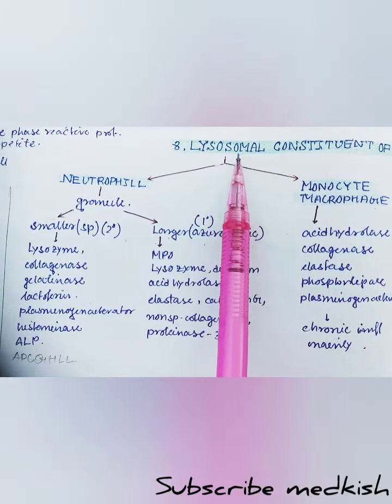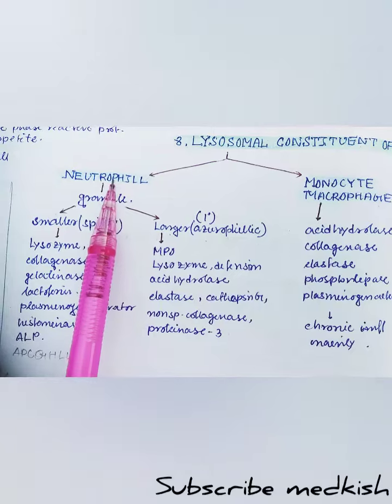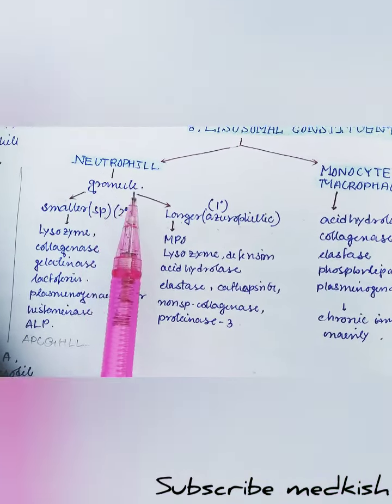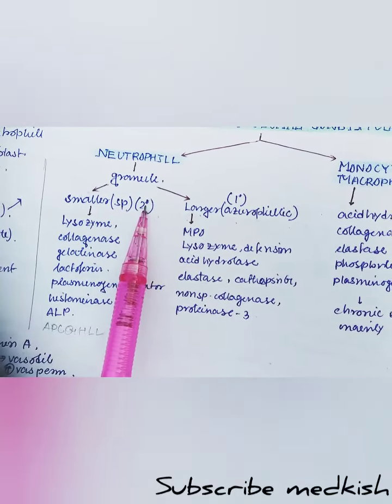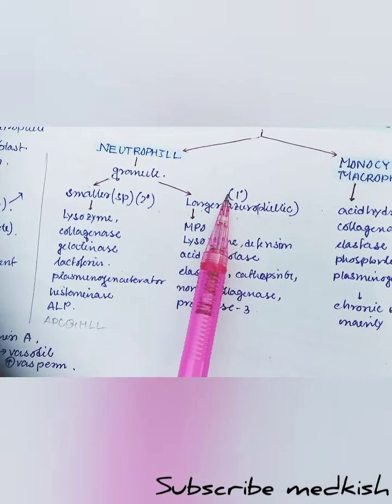Eighth chemical mediator is the lysosomal constituents of the WBC. First, the WBC neutrophil, and then the monocyte or the macrophage. In the neutrophil there are granules. First is the smaller granule, or the secondary granule, and the larger granule, or the azurophilic granule, is the primary granule.